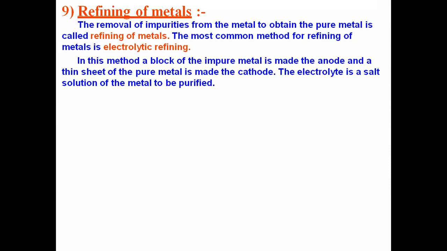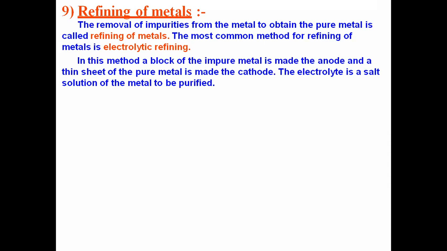And a thin sheet of the same pure metal. For example, I am carrying out a refining of copper. The copper in the impure form will be taken, and a small sheet of copper in the pure form will be taken, that is made as the cathode.